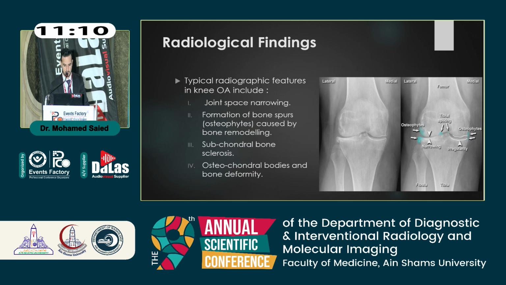The radiological findings for knee osteoarthritis depend, unfortunately, on plain radiography. We have some points to characterize knee osteoarthritis: osteophytic lipping, joint space narrowing, tibial spiking, and subchondral sclerosis.